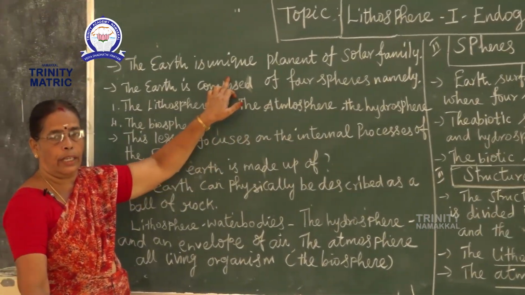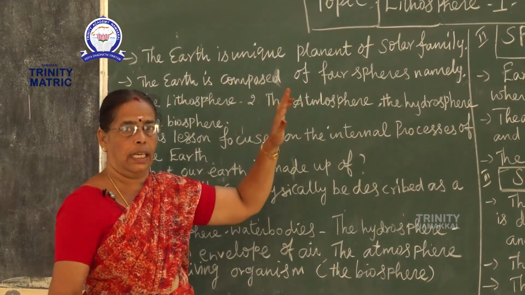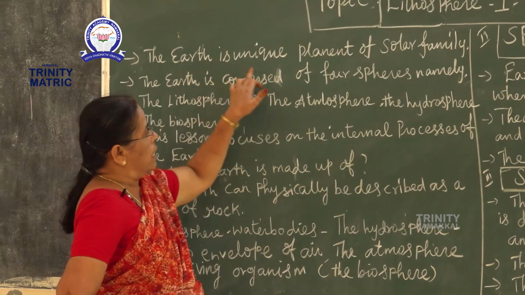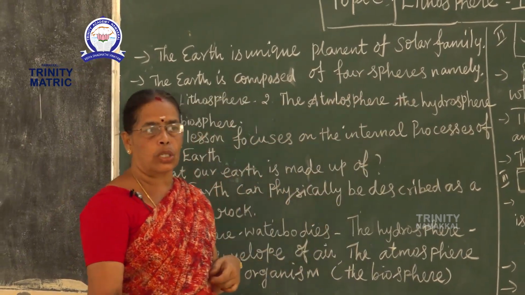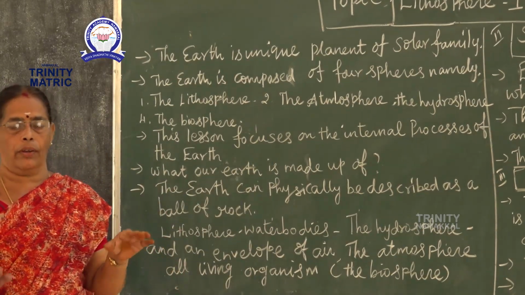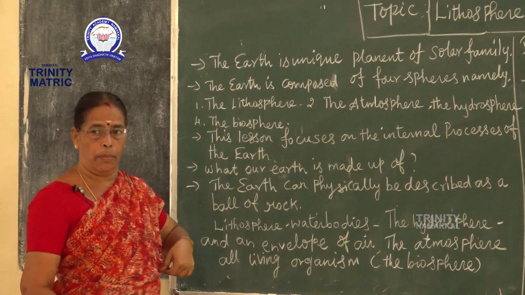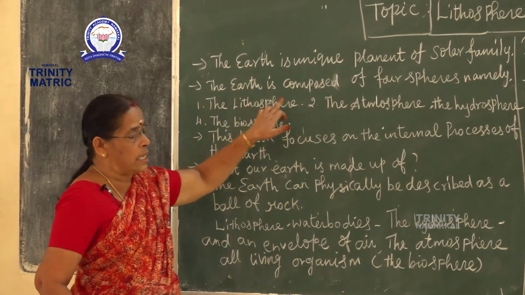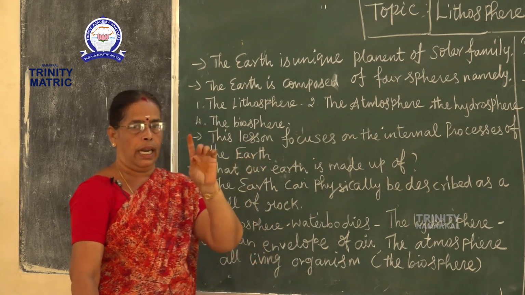Now, the earth is a unique planet. What is unique? That is not compared to any other. It is great. The earth is the unique planet of the solar family, and it is very, very important. The earth is composed of 4 spheres. What are they?